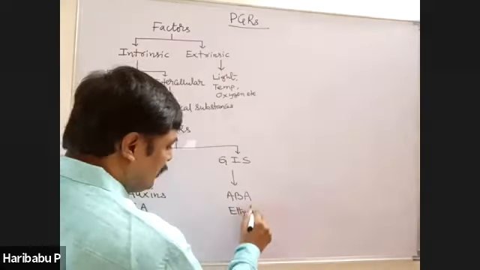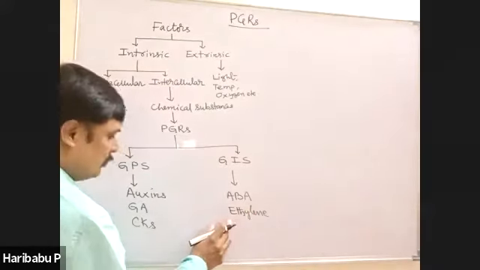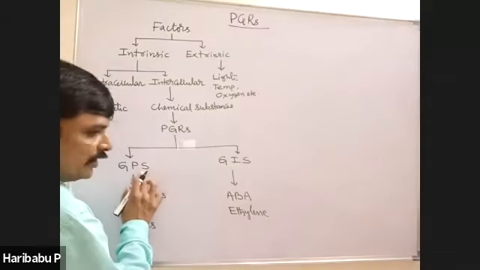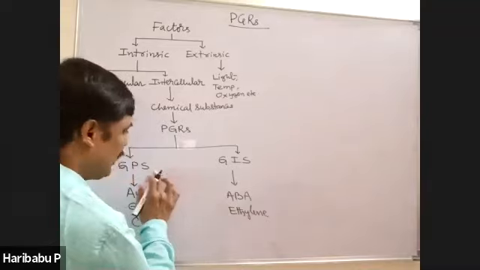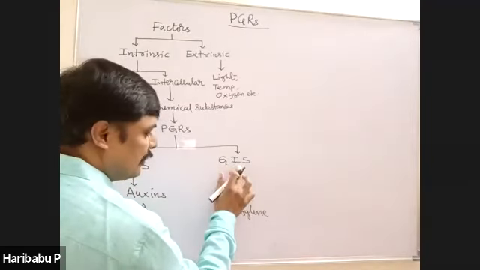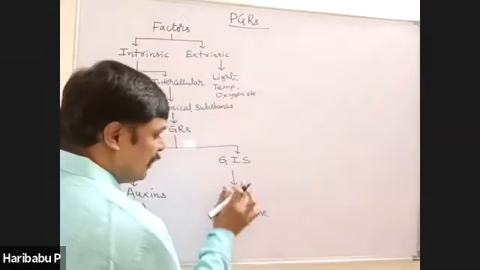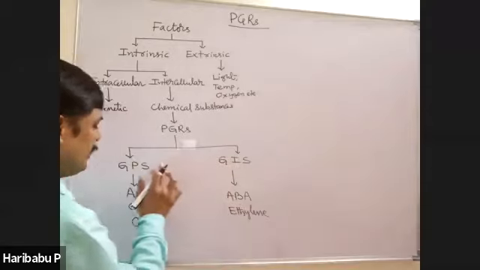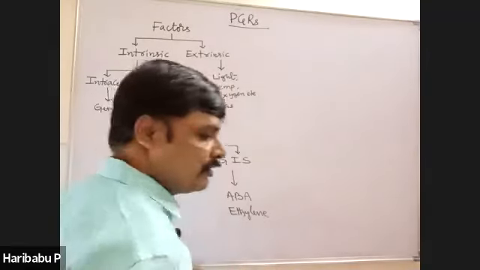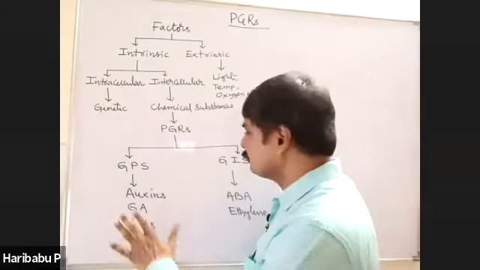But the important point here is, ethylene also shows growth promoting activity. That means this hormone has both promoting activities and inhibiting activities. Then why is it placed under growth inhibitors? Because it shows more inhibiting properties when compared to promoting properties. That is the reason why.